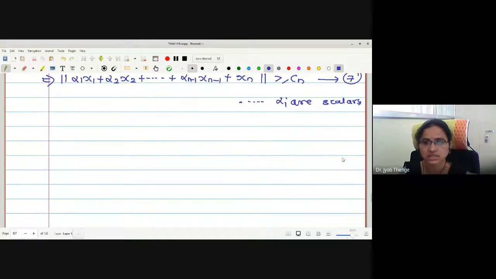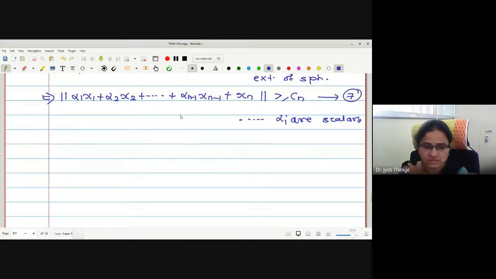Alpha i are our scalars. Now, look at this: alpha 1, alpha 2, up to alpha n. Here we don't have any scalar. Therefore, I now cannot say directly that it will be a linear combination spanned by these vectors. For this, I will take one alpha n non-zero and replace every alpha i by alpha i upon alpha n. So if alpha n not equal to 0 is any scalar,